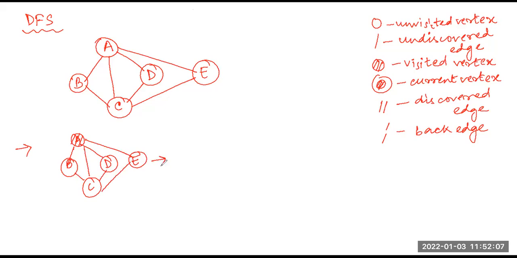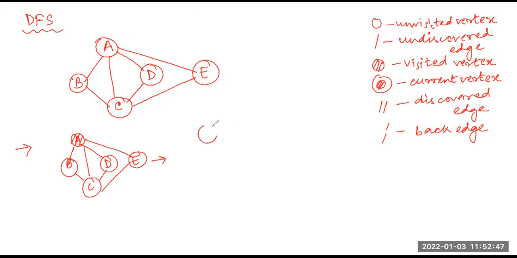When I have chosen an arbitrary start vertex and marked it visited, I will look forward to the other edges or vertices that can be reached from that vertex. The vertex we are visiting will be called my current vertex. So now A becomes my current vertex, because based on A we will look for the edges that spawn from A, right?